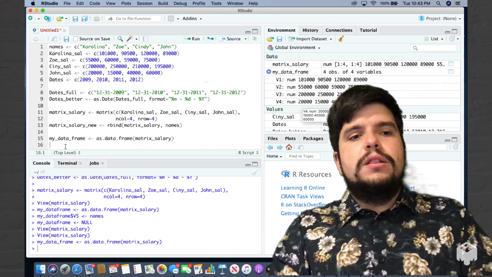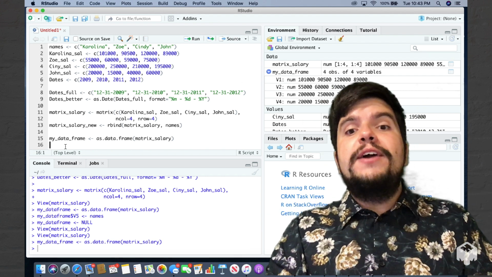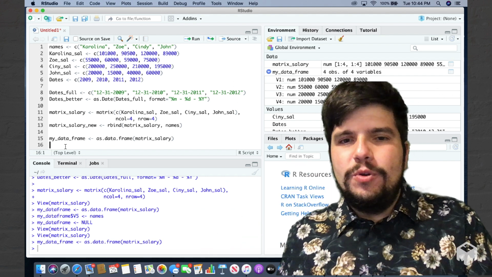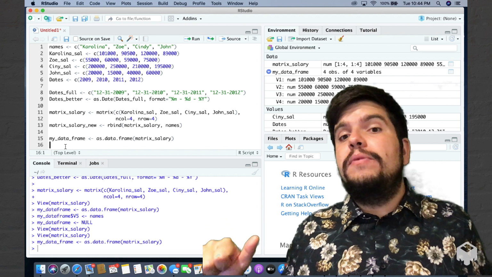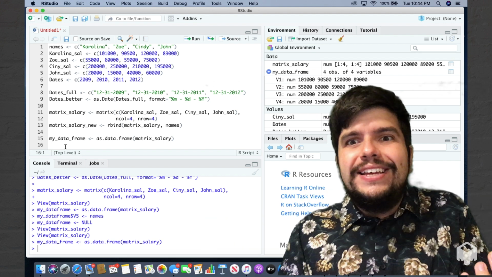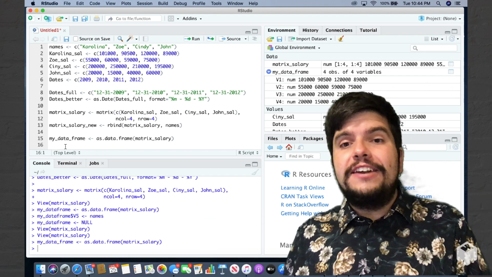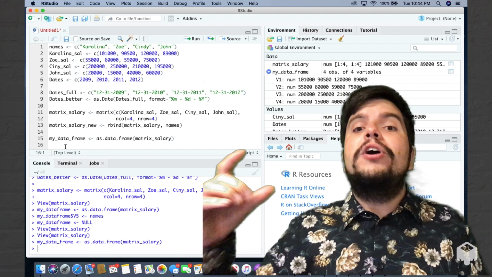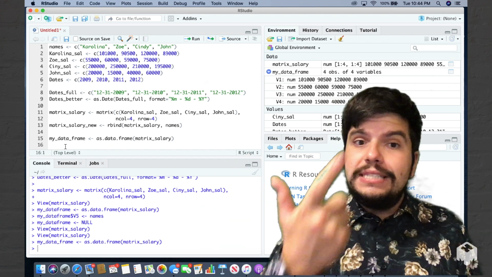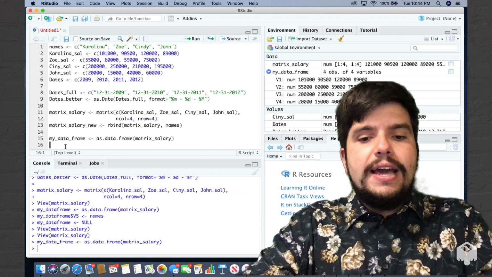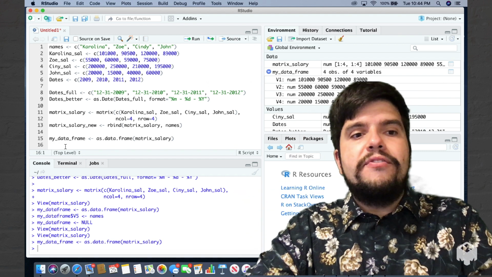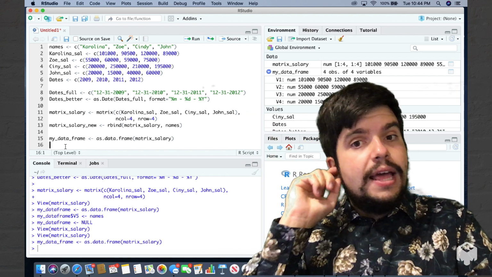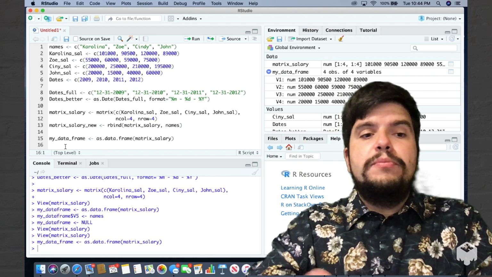Now, let's take a different example. What if I were to add dates to this data frame? What's going to happen? Is the entire data frame going to convert to character or to date? Right? Is the entire data frame going to change its data type? Or is the data frame more flexible? Let's check. If I actually reference the variable with the $ sign, I can create a new variable very easily.